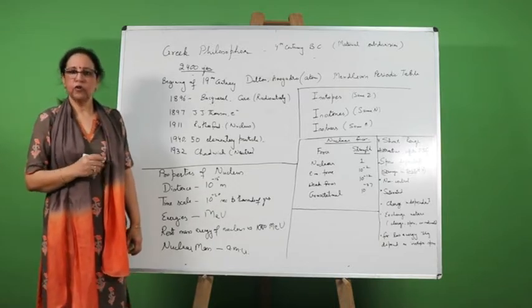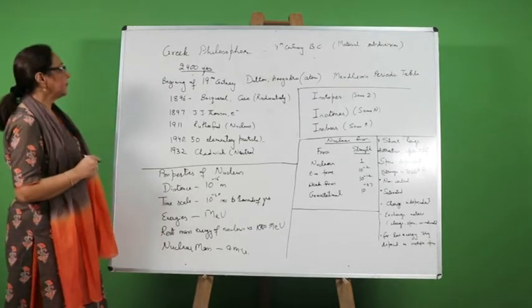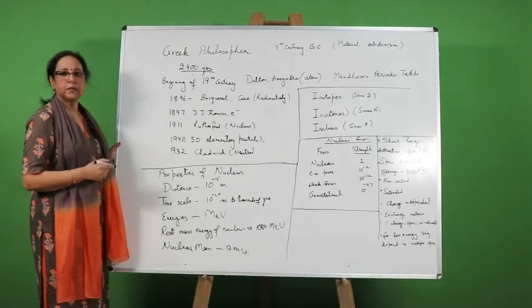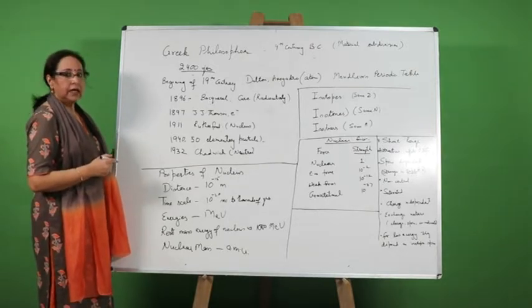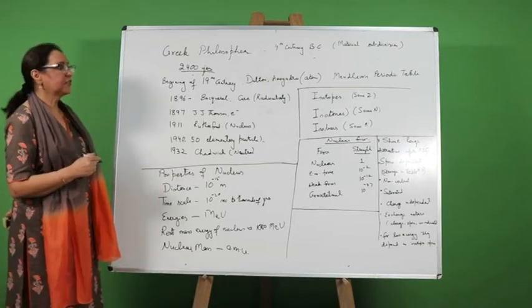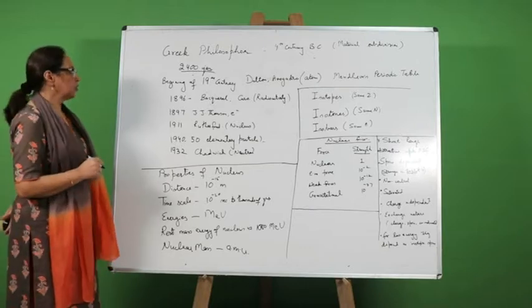For the next 2400 years, this theory continued, and after that, in the beginning of the 19th century, scientists like Dalton and Avogadro introduced the concept of the atom, and then Mendeleev's periodic table, which we know is the basic thing, was introduced.